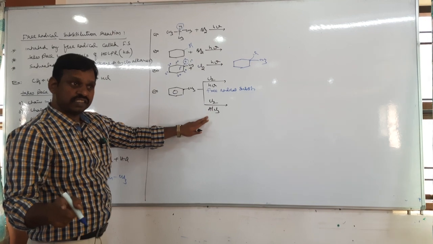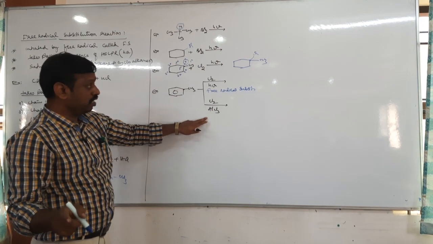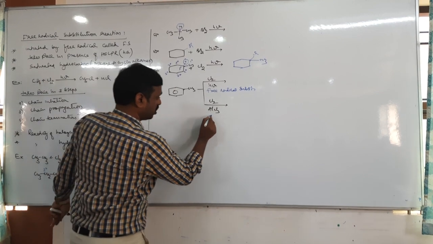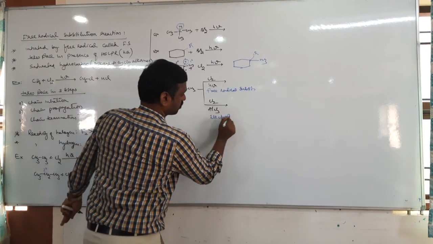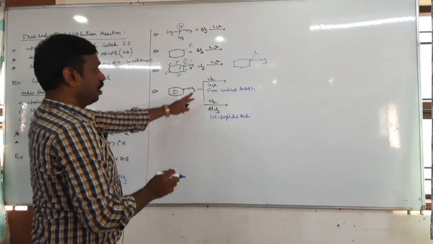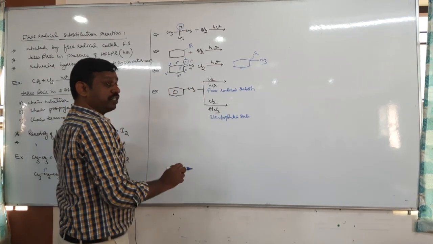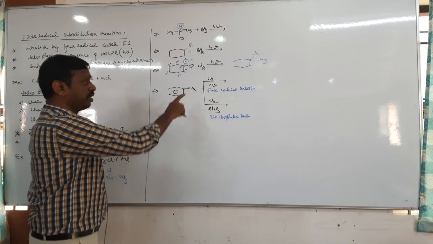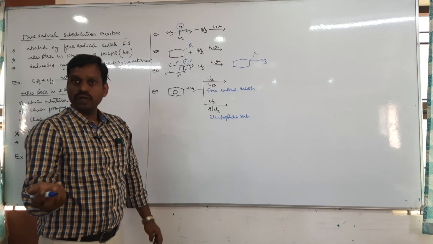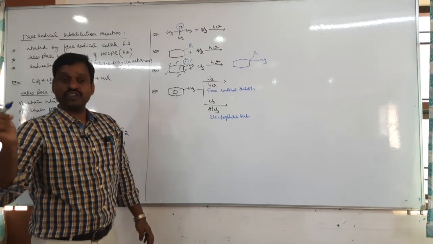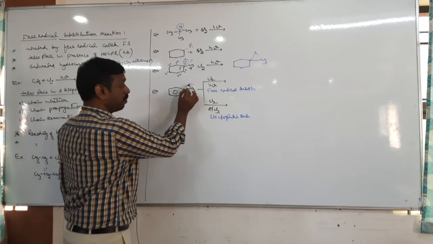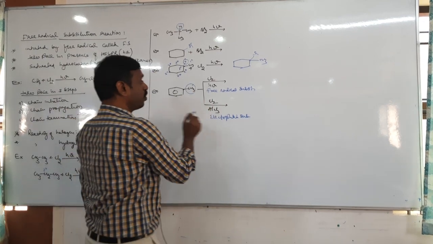If there is heat or light, free radical. Tell me the product. In free radical substitution, which hydrogen can be replaced by chlorine? Alkanes, or saturated hydrocarbons, can undergo free radical substitution. Therefore, here the methyl group hydrogen can be replaced by chlorine.